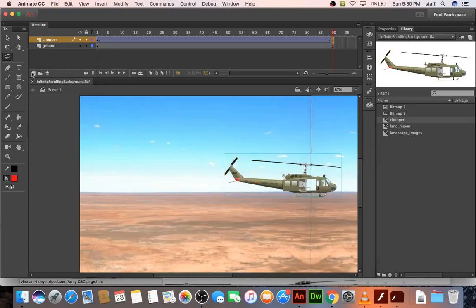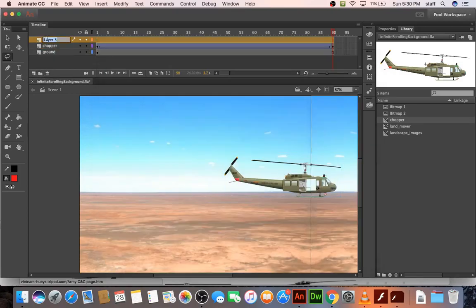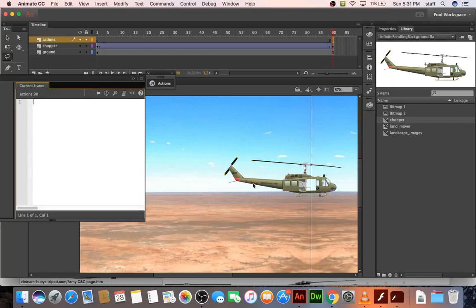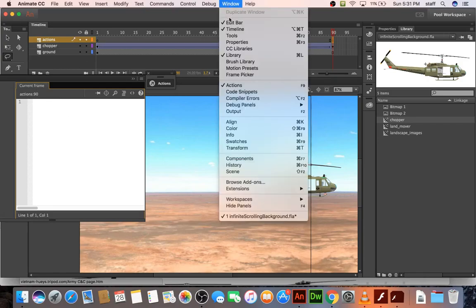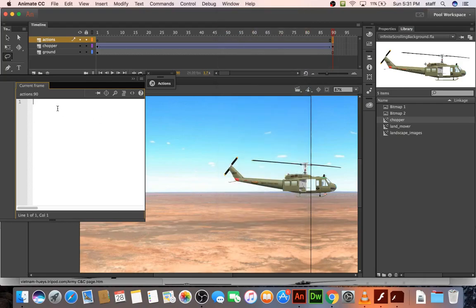And so you could also make a layer called Actions, and up here, create a keyframe, hit function F9, or just go up here and tell it to open your Actions panel. Right here, let's put some basic action script. Let's just say stop.